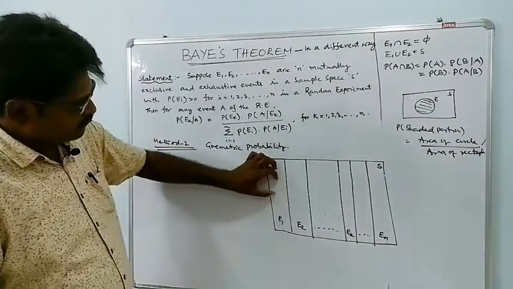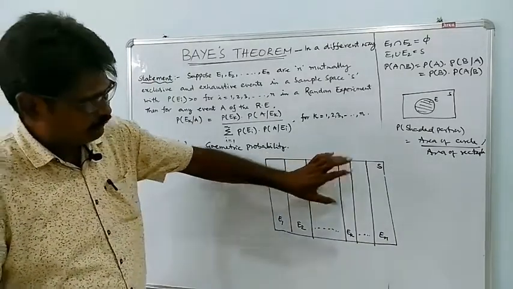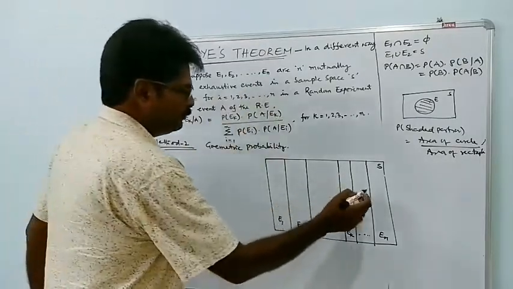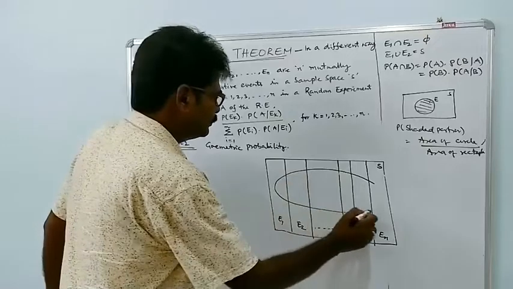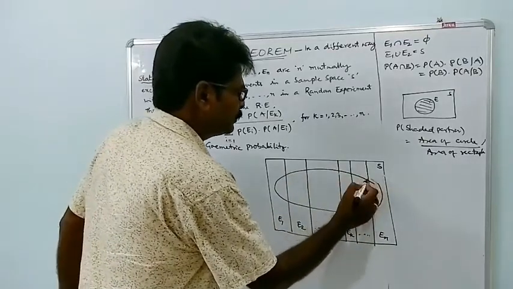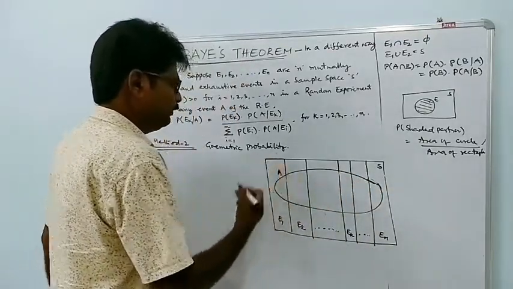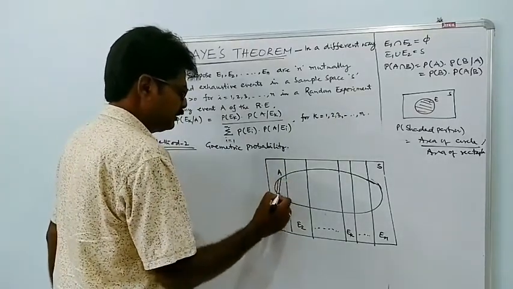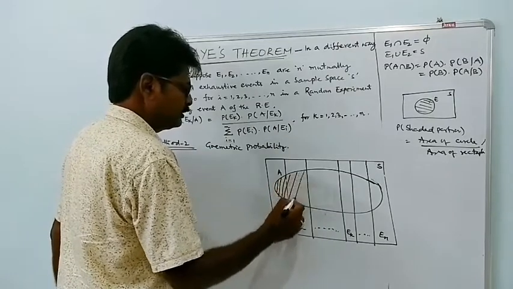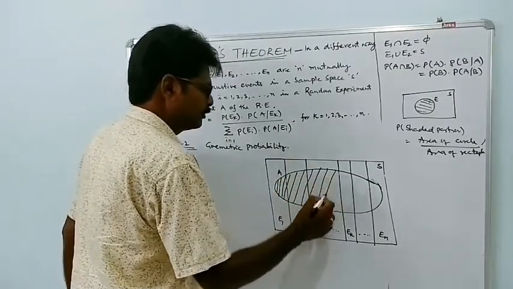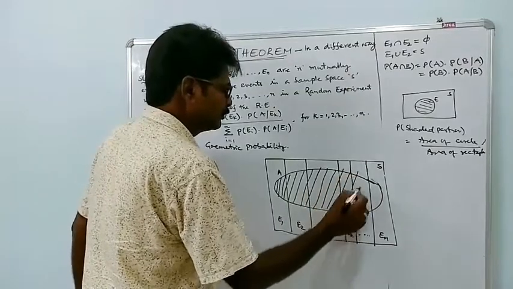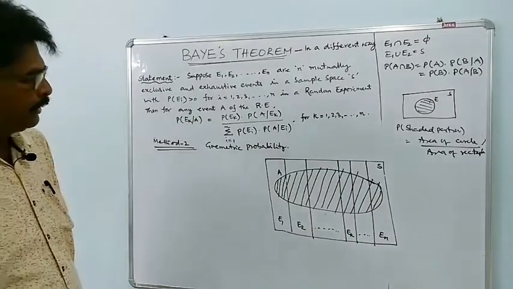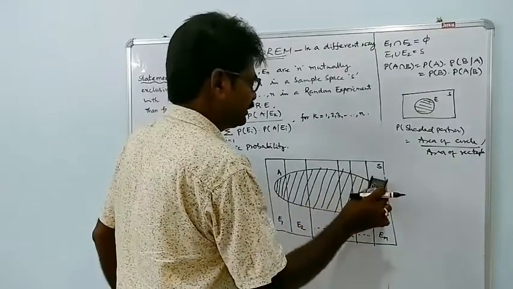So the portions are called the events. Let A be any event of this random space. Let us take this as A, any event A. Then shade this event A, shade this region. Any event A represents like this.